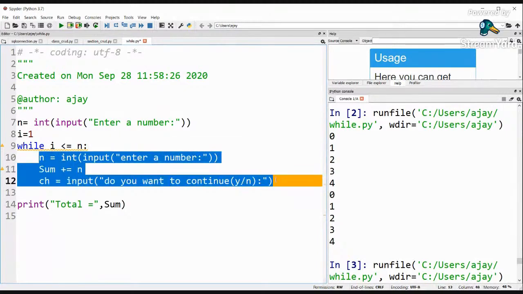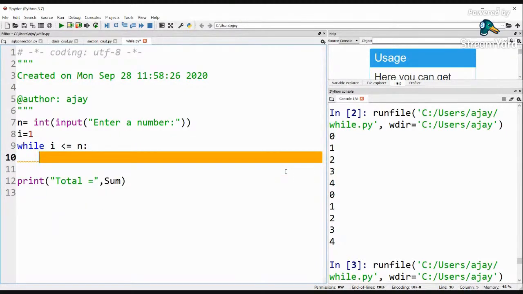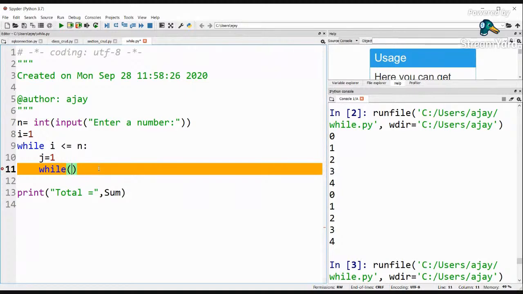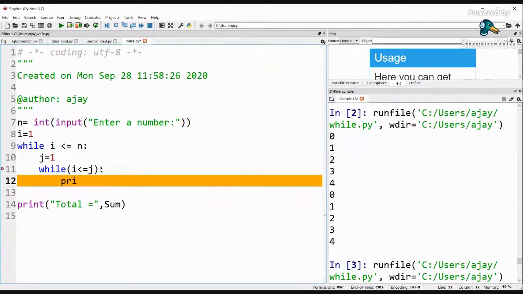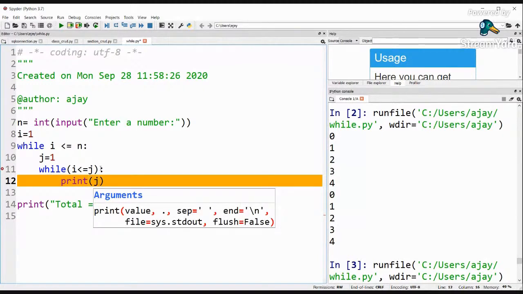Inside this, let us have a nested while loop. I hope that the nested for loop was very much clear to you. Similarly, just like we have a nested for, we have a nested while as well. So I'm going to say while, and now you can check the condition. Inside this I'm going to take a value that is j. Now just see how I'm doing the coding, and I'm going to say i less than or equal to j, and then a colon, and I'm going to print j.